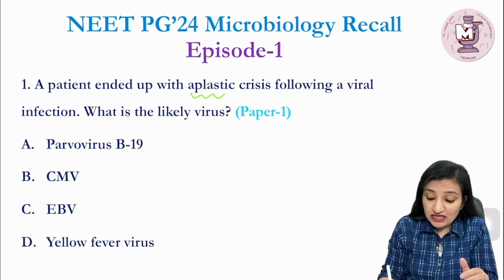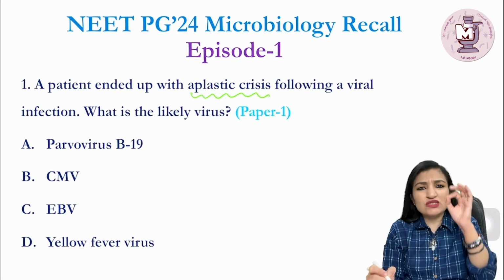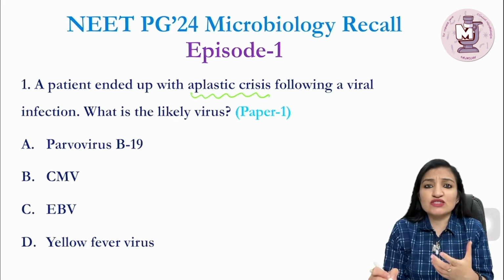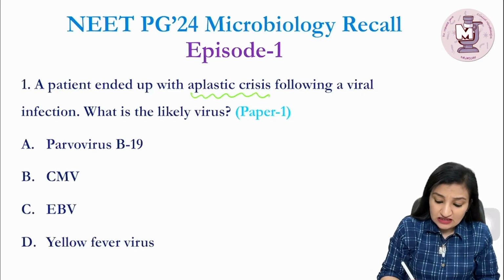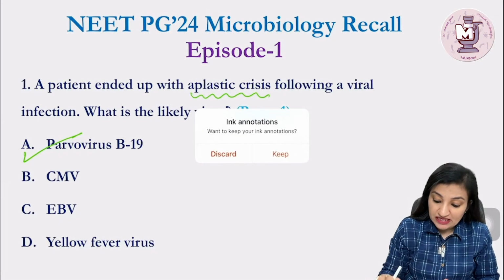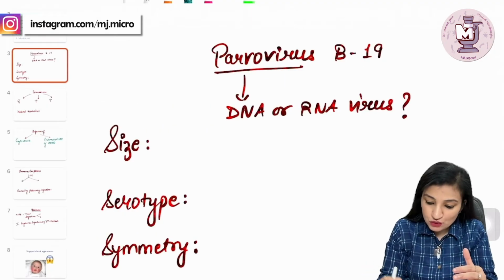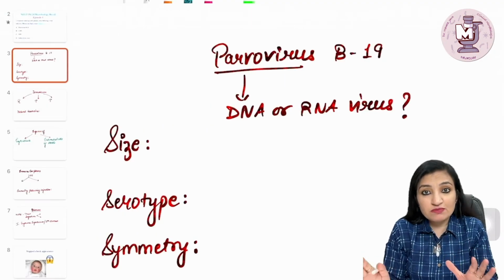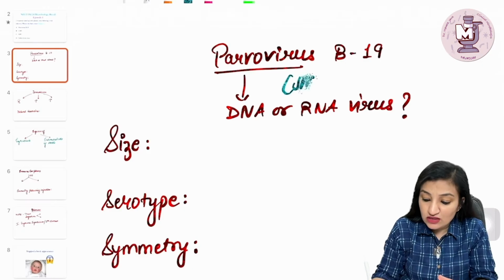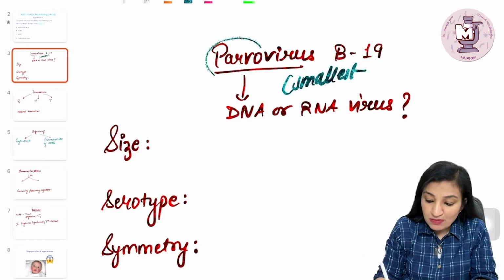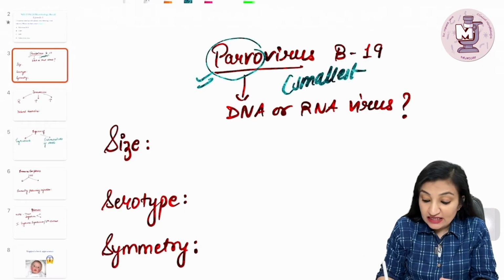They have mentioned aplastic crisis. Amongst all these viruses, which virus do you think is responsible for aplastic crisis? It is nothing but parvovirus B19, a pretty important virus. So let's learn more about it to learn more MCQs. This virus, parvovirus B19, remember it is overall the smallest virus. The word parvo itself means what? Small. It is a DNA virus.